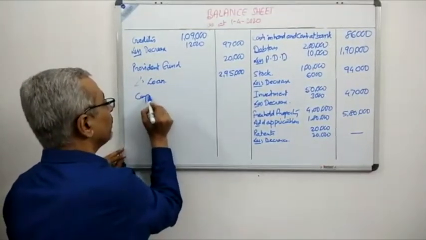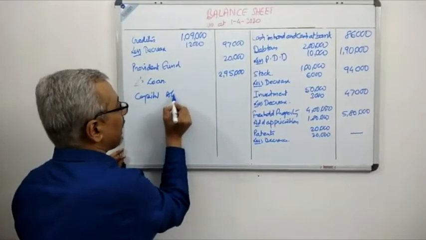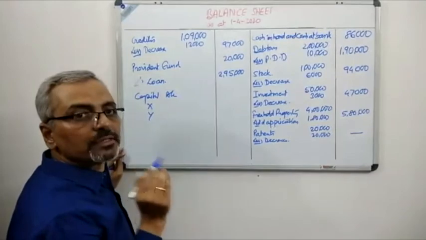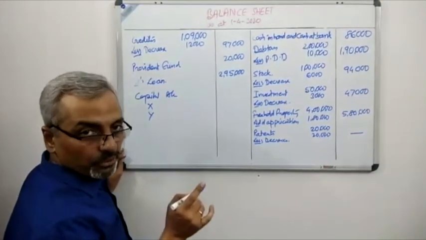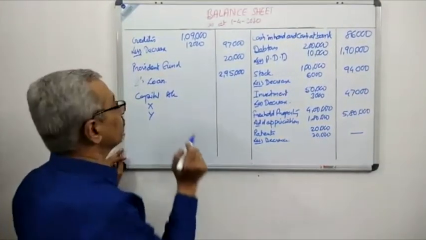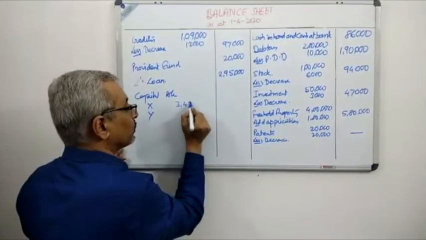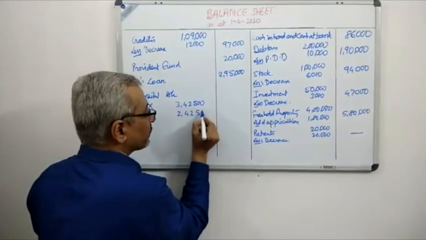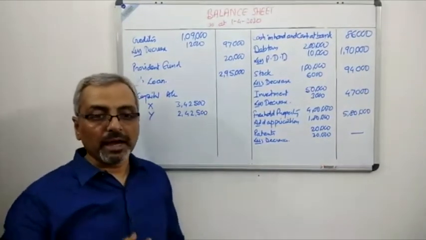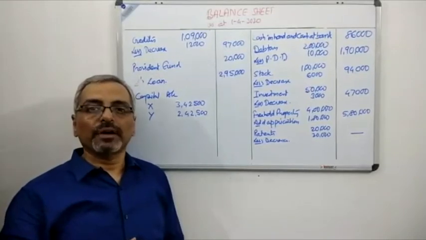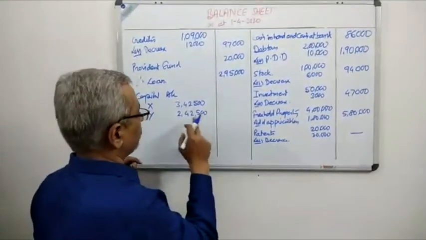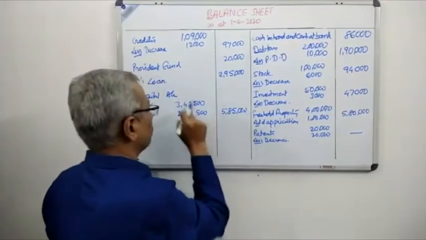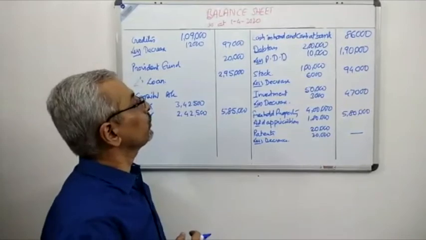And we have two remaining partners, so their capital accounts, that is X and Y. If you remember the capital account balances of X and Y, we had 3,42,500 and 2,42,500. So we need to add these two figures, and if you add these figures, we get a total of 5,85,000. So this is what the total is.